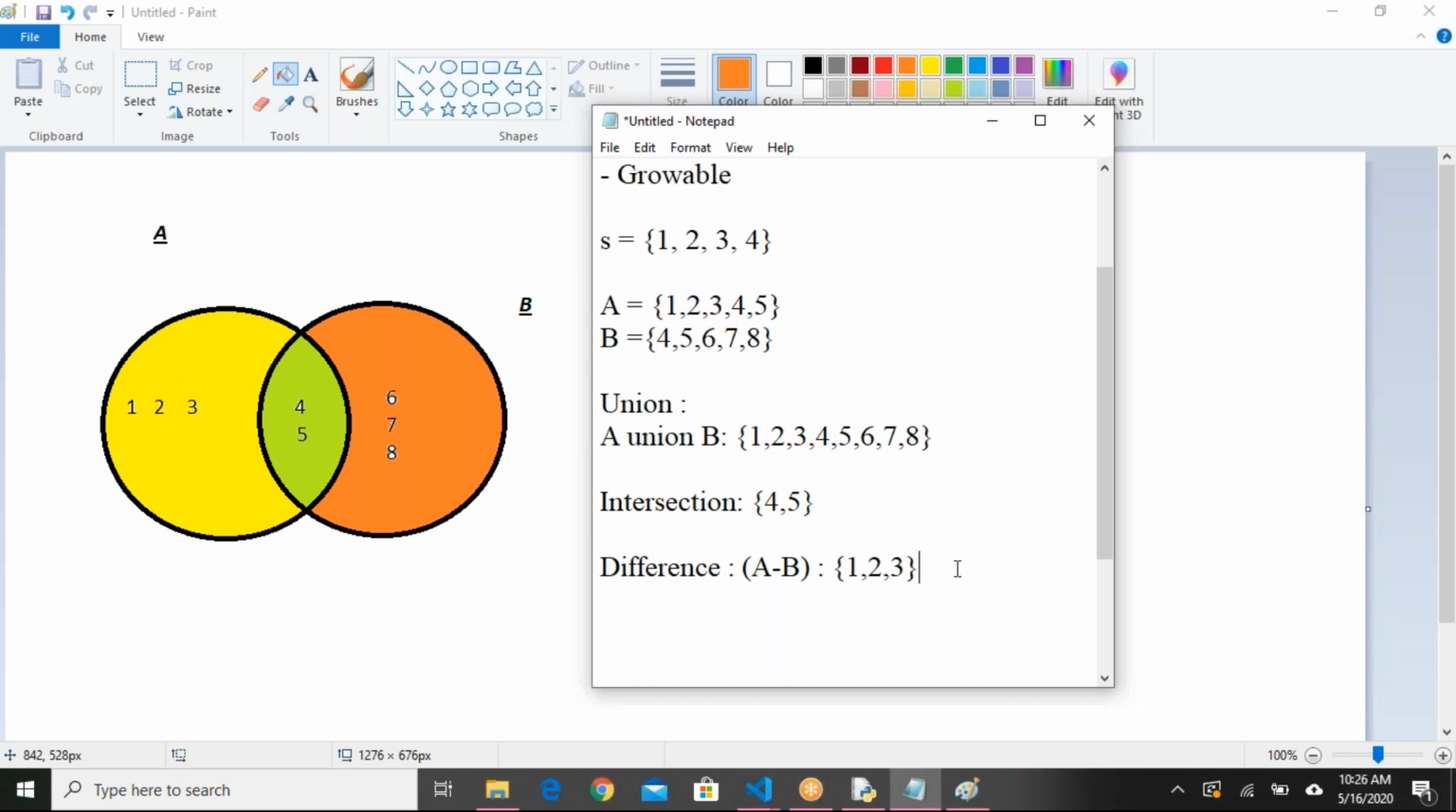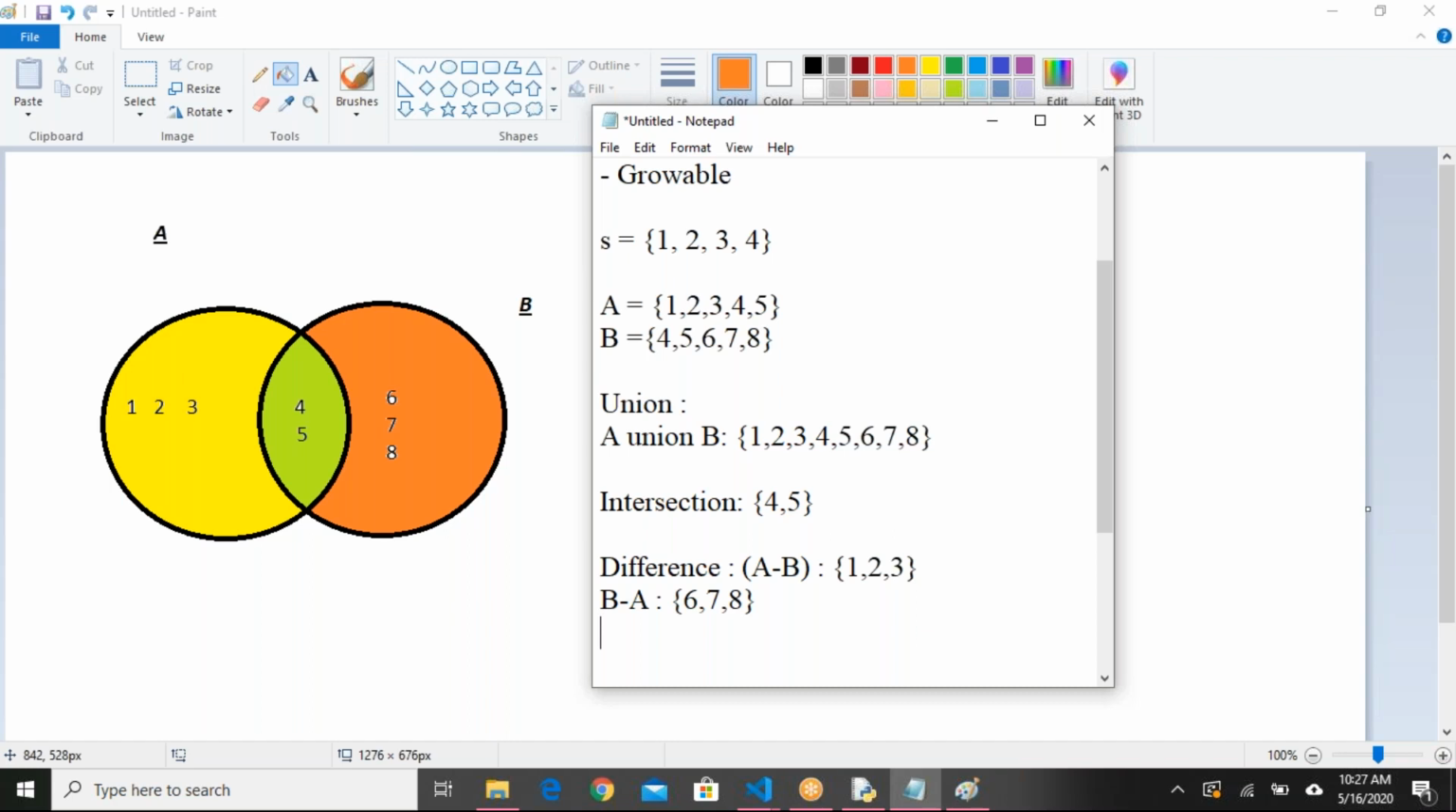So all the elements which belong to A, and the elements which are available in B should be excluded. That is A minus B. If I want to get B minus A, what is the value I'll get? I'll get 6, 7, 8. The orange part. B minus A means orange part. Okay. And difference we have, intersection we have, union we have.